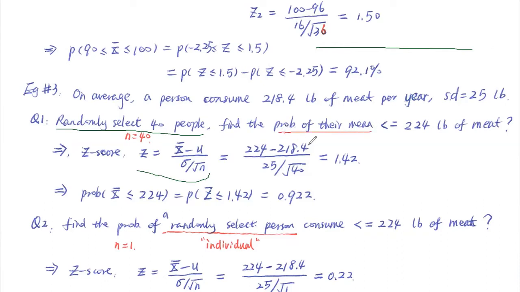So they're asking the probability of their average consumption of meat being less than or equal to 224 pounds of meat per year. So what do we do here? We try to draw the bell-shaped curve here. You see, for the homework, for the exam, always draw the bell-shaped curve. Average here is what? 218.4.